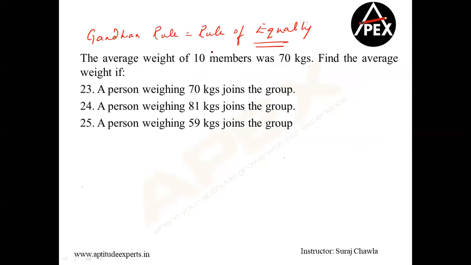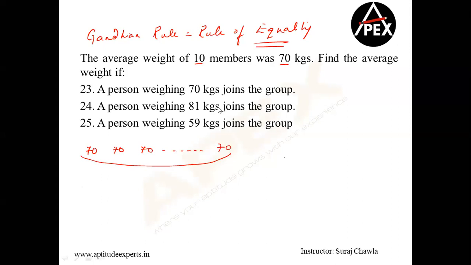Clear? It's as simple as if the average of 10 members is 70, one of the assumptions can also be that 70, 70, 70, 70, 70, all of them are of 70 kgs. Please understand, this can be one of the possibilities also. First things first. Now, what do I mean by equality?